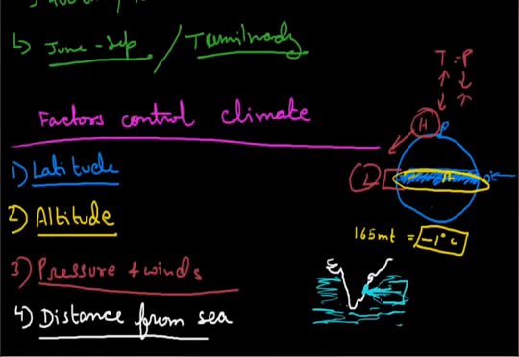Because of this the temperature does not go very low, and the temperature of this area is moderate. But as we go far from the sea, its moderating influence decreases, and people experience extreme weather conditions, and this condition is known as continentality.